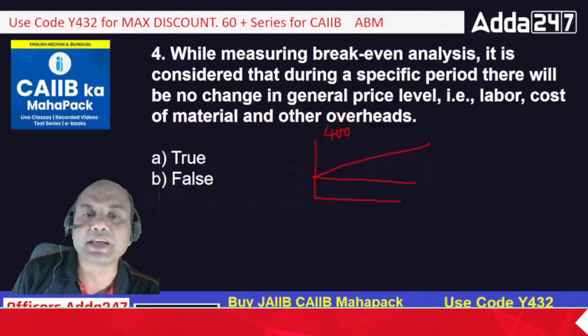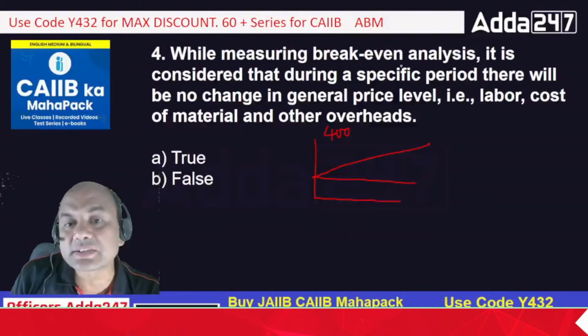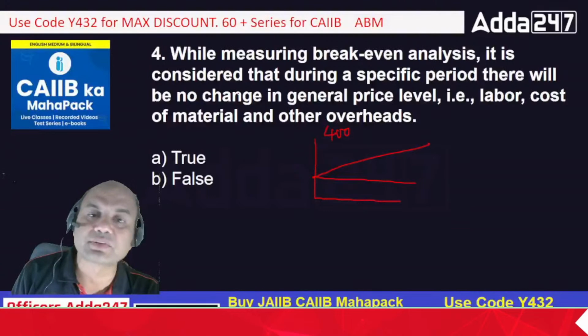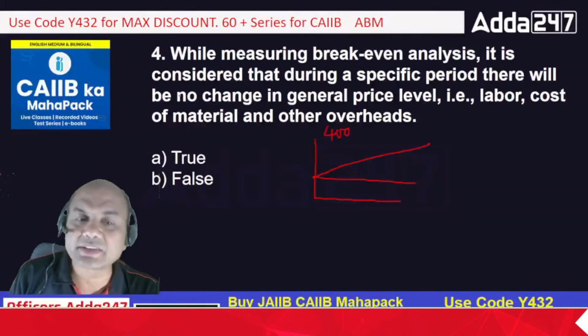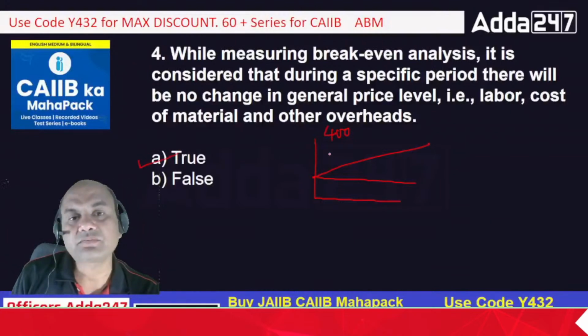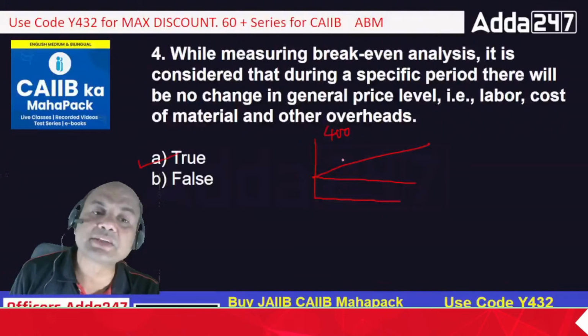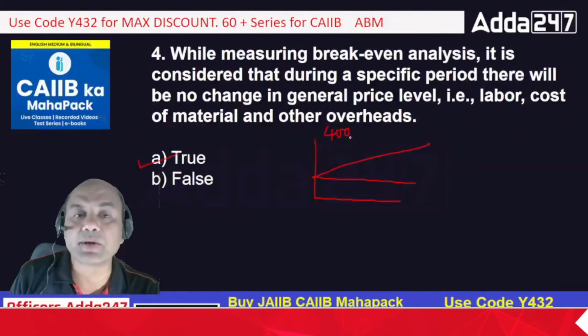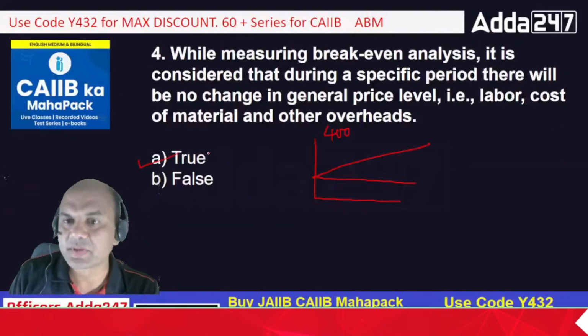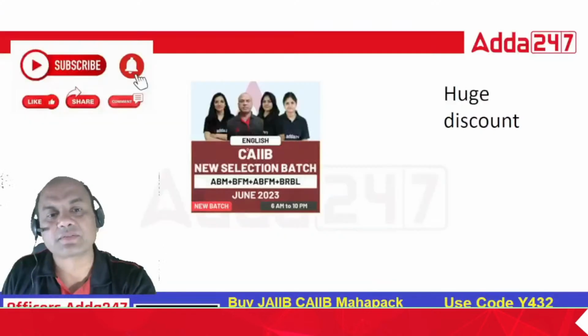So basically the question is, while measuring this break-even analysis, do we consider that the labor cost is constant, electricity cost is constant, material cost is constant? Is it so? So what is the right answer for this? It is true. We consider the same. Actually, it may not be the same. It may change. But for calculation purpose, we consider it the same. So that's why true is the answer.